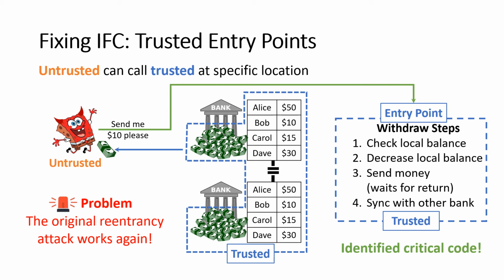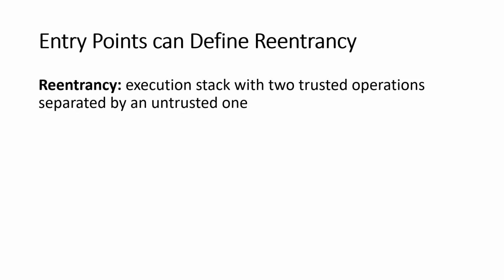These trusted entry points have specifically identified critical sections in the code. They've identified what code we have to worry about and what code we have to be careful with. And more than that, they allow us to actually formally define what we mean by reentrancy. I've been using this term throughout the entire talk, but I never really told you what it meant. And we're able to use this trusted, untrusted entry point idea to actually define it. Specifically, the way we define reentrancy, or reentrant execution, is an execution stack where we have two trusted operations separated by an untrusted one.